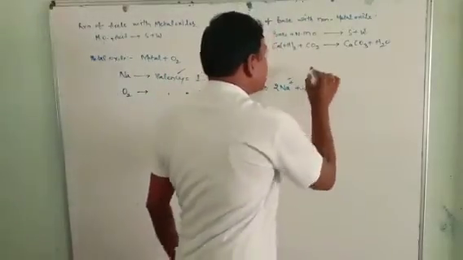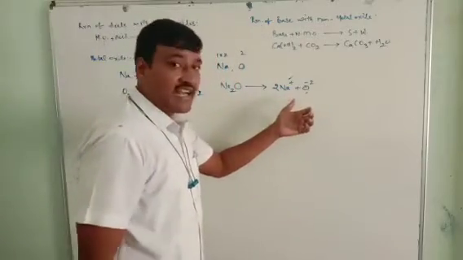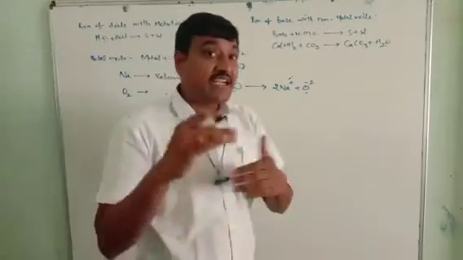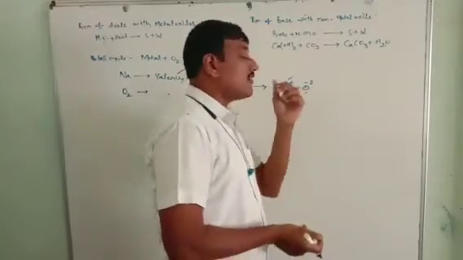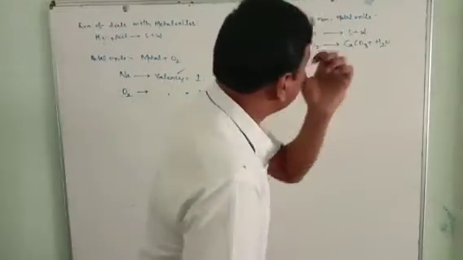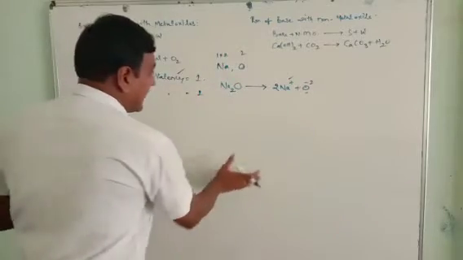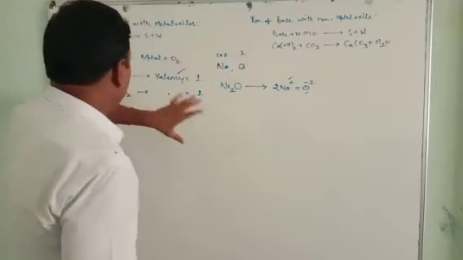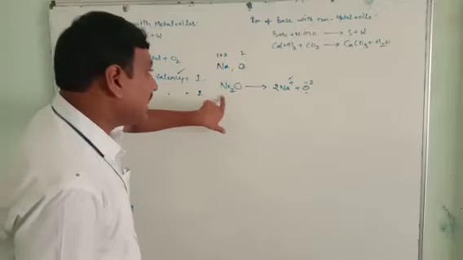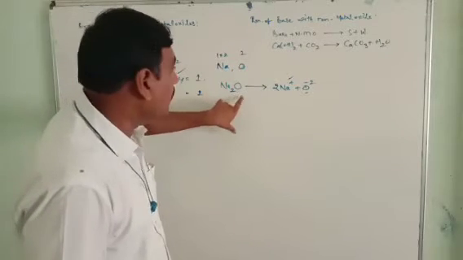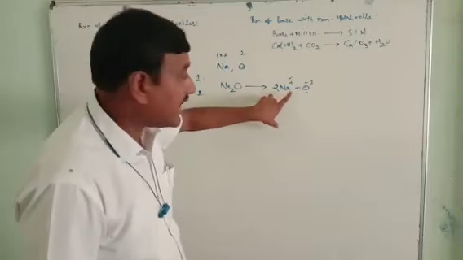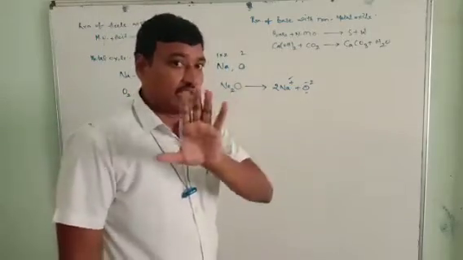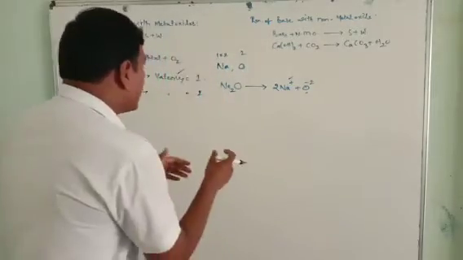Cations are positive in nature, being less in electrons. Anions are negative in nature, being electron rich, while cations are electron poor. We already discussed this in the 9th class. So the metal oxide we are taking is Na2O. When Na2O is split into ions, it is converted into Na plus and O minus 2. Is it clear? Yes.